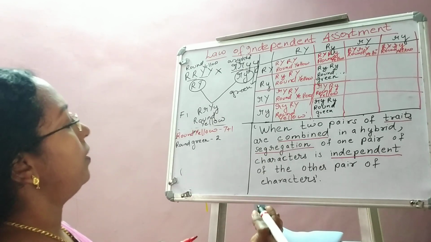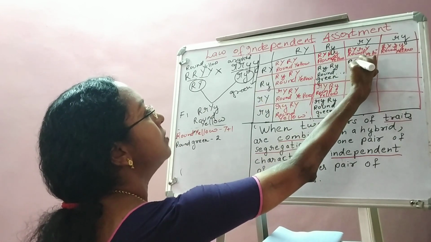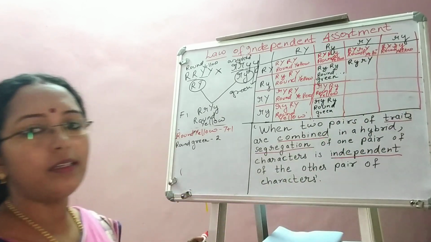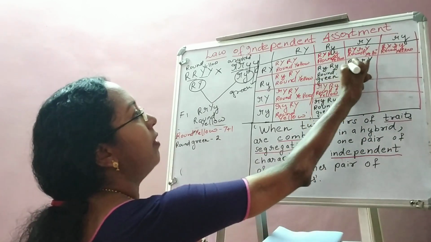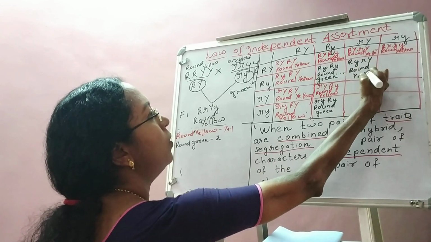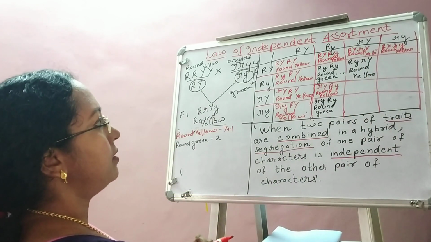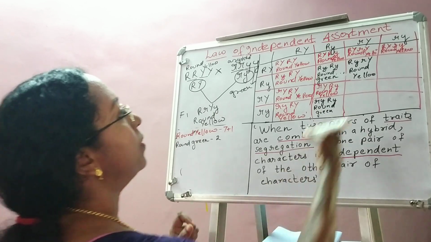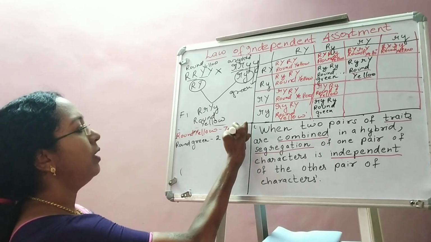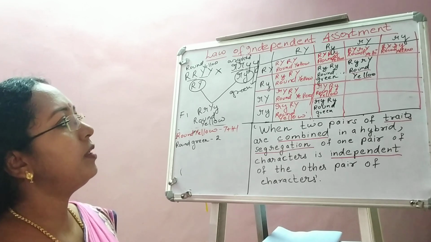Similarly, next column. Next column, left gamete, capital R, small y. Top gamete, small r, capital Y. I hope it is clear, isn't it? Round, because capital R is there, and yellow, since capital Y is there. So round yellow, round yellow, round yellow. I'm putting here +1. One more we got, round yellow.